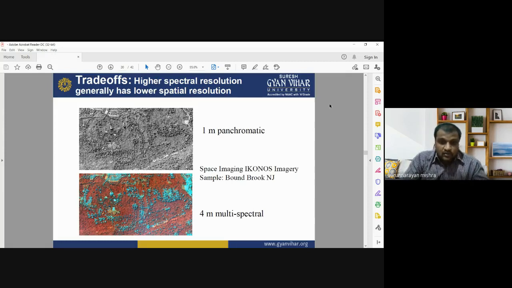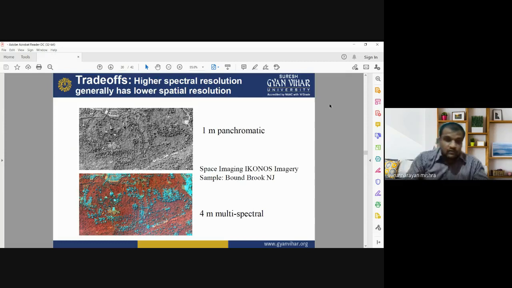Ikonos provides images in 2 different modes. One is panchromatic mode or pan mode, having a spatial resolution of 1 meter, whereas the second kind of product is 4-meter multispectral images. Multispectral images have lower spatial resolution in comparison to the panchromatic band.